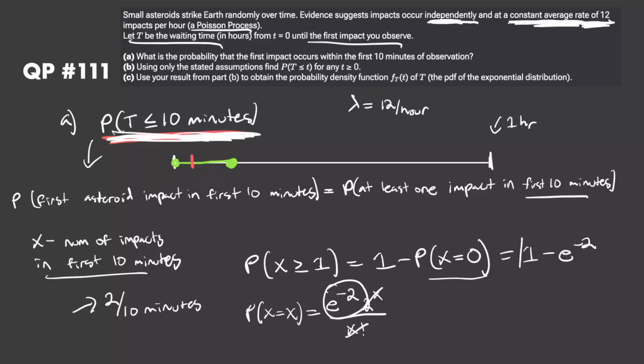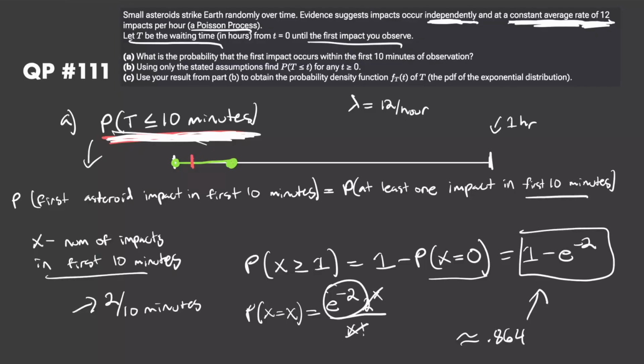So that's the answer to part A, the probability that the first event occurs within the first 10 minutes, which we just know is going to be equal to the probability of at least one impact in the first 10 minutes, which is Poisson distributed, just like we did in QP118, and then we can just find this based on that Poisson. When you actually work this out, you get something along the lines of 0.864, so 86.4%. That is the probability that at least one event occurs within this subinterval, which is what we would expect. We would expect it to be higher because we are expecting 2 events to occur within that subinterval.